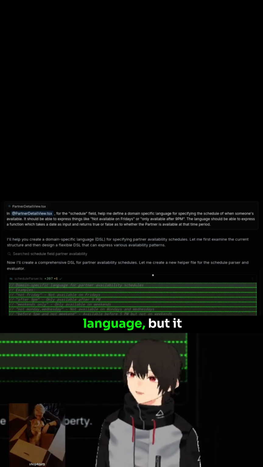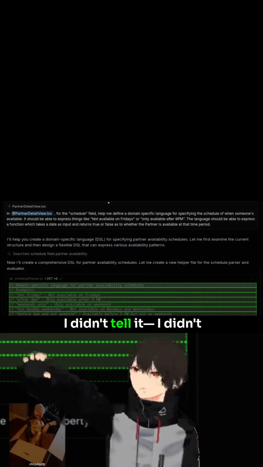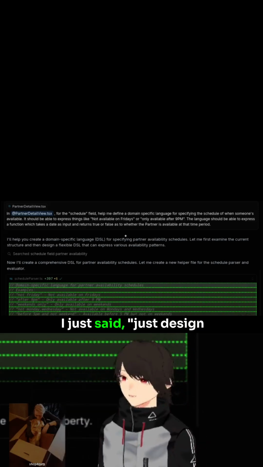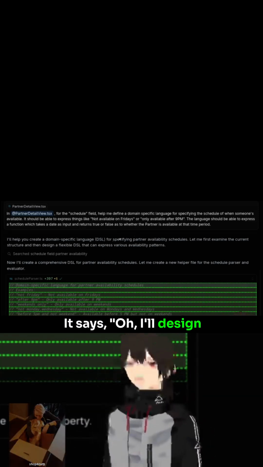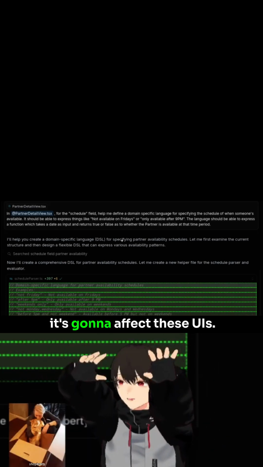Not only did it design the language, but it wrote the parser that understands it. Then it updated the UI and then integrated it into the software. I didn't tell it. I didn't say, now make sure my program uses this language you designed. I just said, just design the language. But it inferred what I wanted, right? It says, oh, I'll design the language, but also I know what you're going to do with that language. I know you're going to put it on this screen, it's going to affect these UIs.